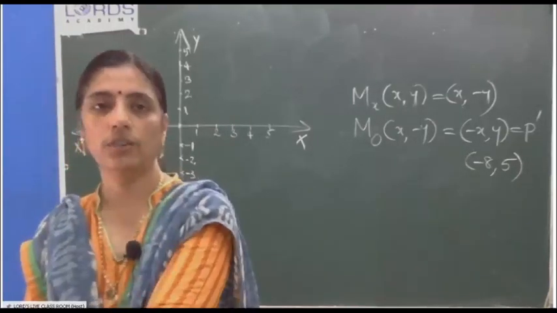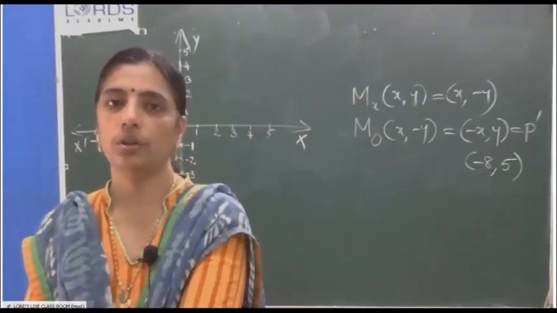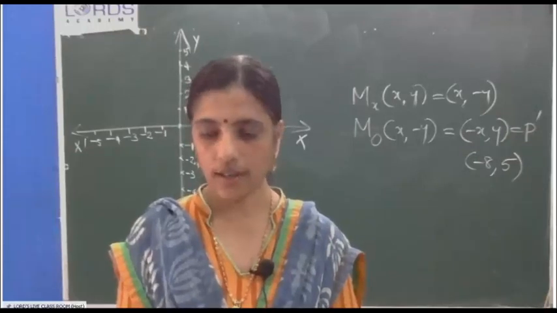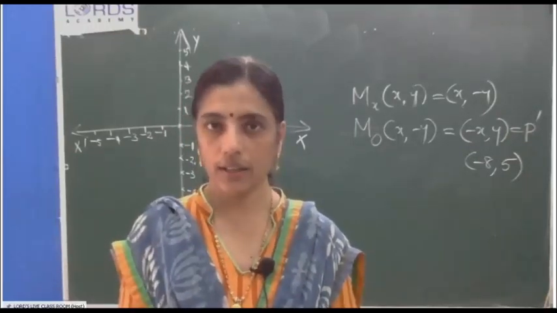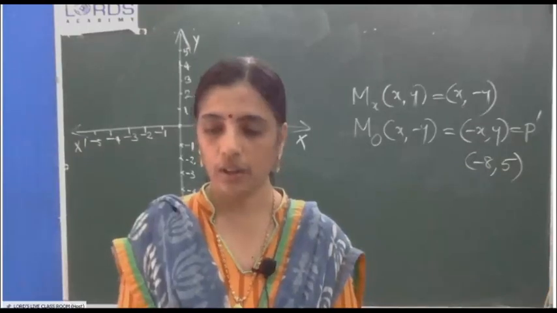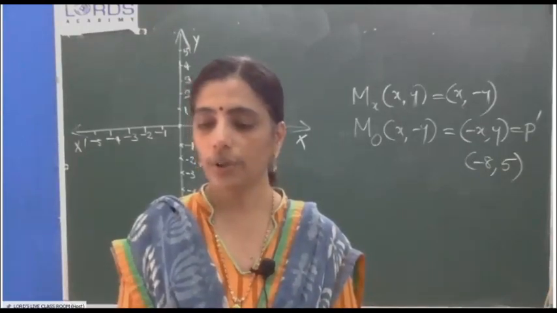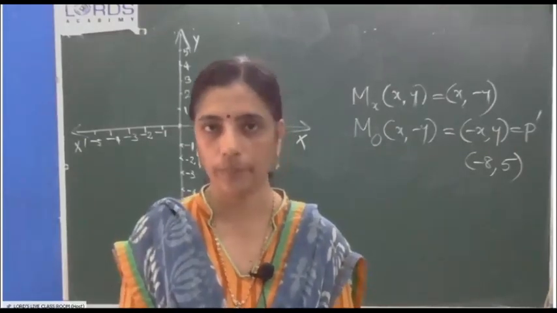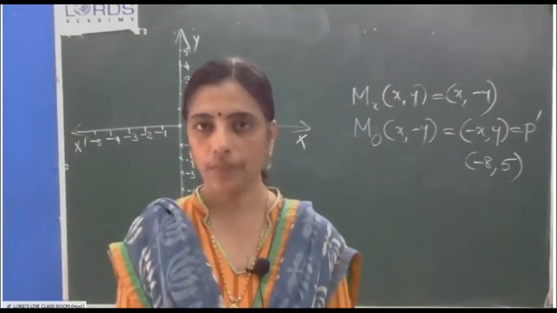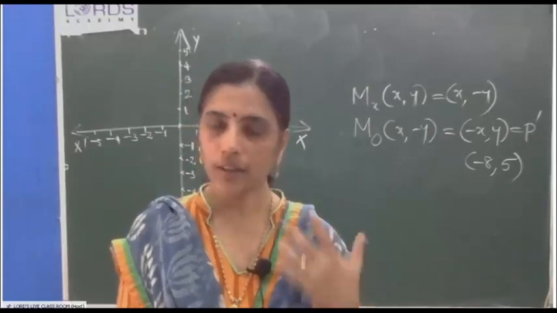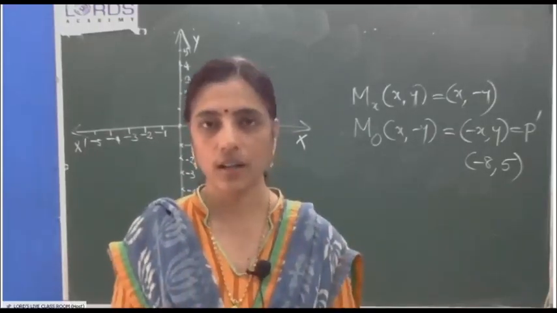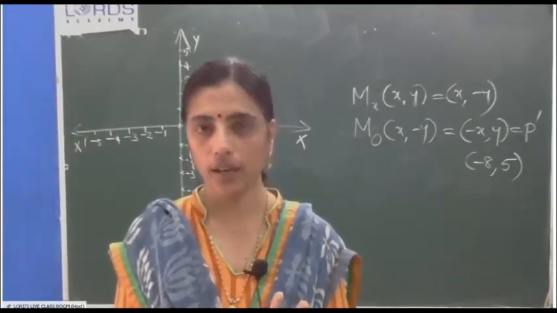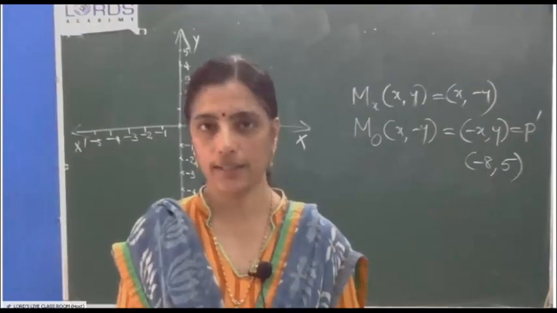Then next, all of you take your graph book, and the question is there in your book. Example 6. All of you take example 6. Use a graph paper for this question. Take 2 divisions as 1 unit. That's not possible now because we are using the small book. But for the exam, the board will provide you the big sheets. It's already 2 centimeters 1 unit in that graph paper. So, you can mark as such.